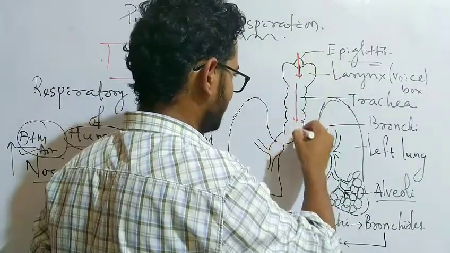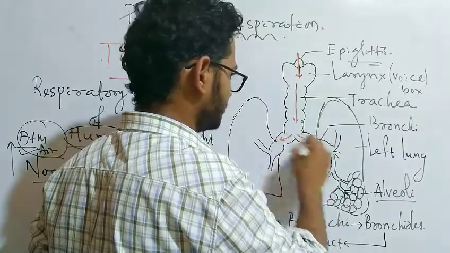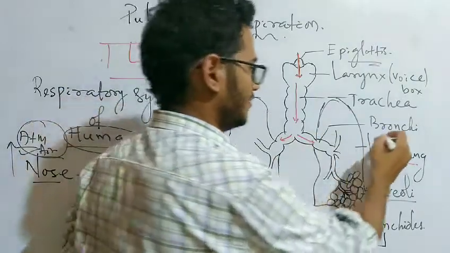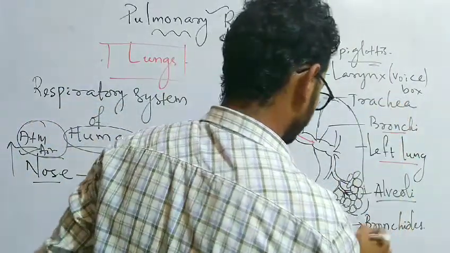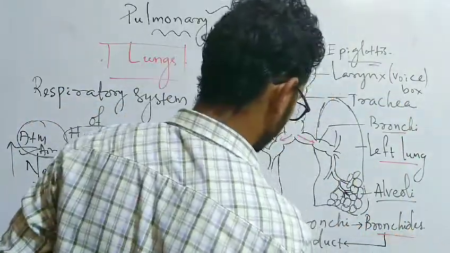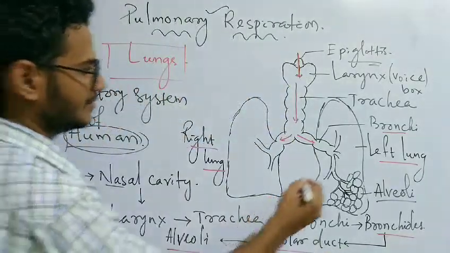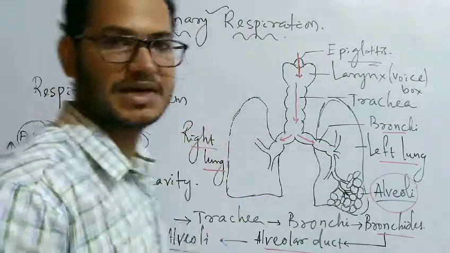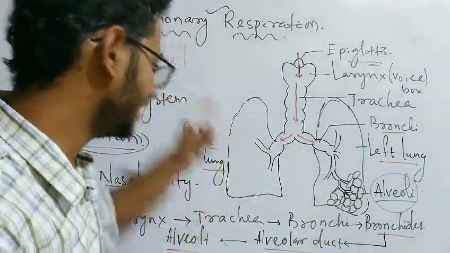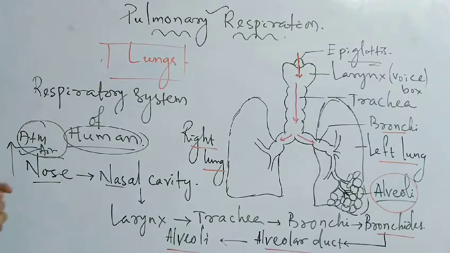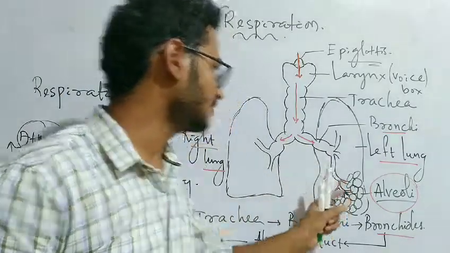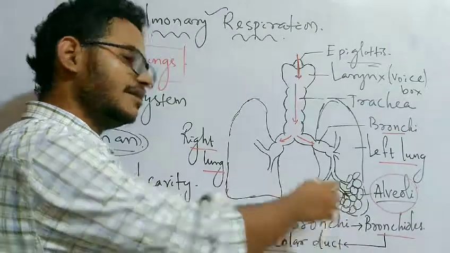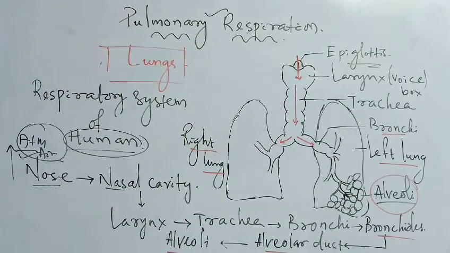Then through the trachea it goes to both the left lung and the right lung, and there it travels through the bronchi, then the bronchioles, then the alveolar duct, and finally reaches the alveoli, where the exchange of gases takes place. It takes the carbon dioxide rich air, and exhalation of air takes place in the reverse direction.